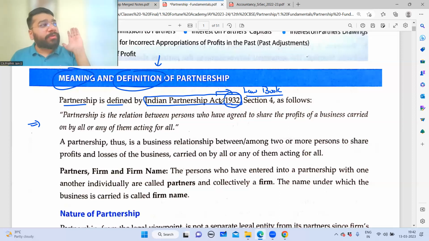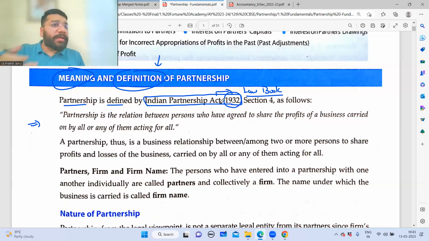Sir, are we going to follow a 1932 rule book? I mean, 1932 means what? In 9 more years, it will be 100 years. We'll do a 100th birthday celebration for this. So are we following those old laws? Yes. But again, having said that, this is a 90-year-old law.